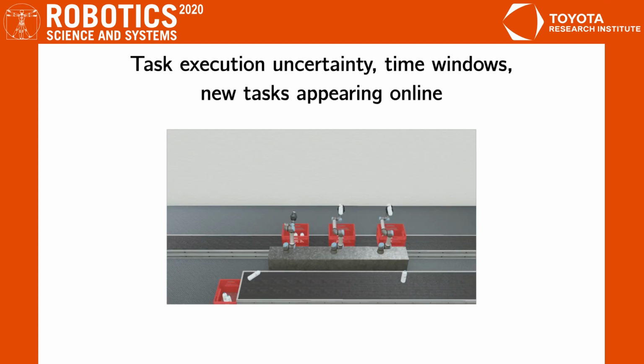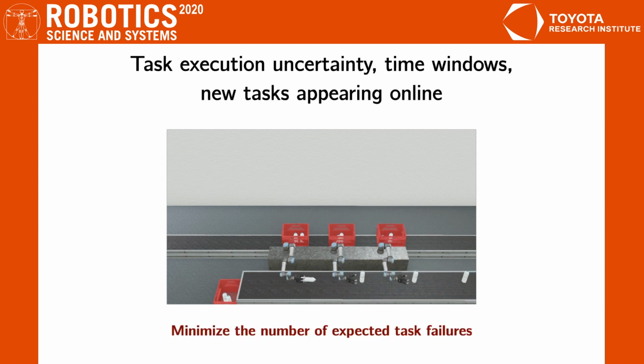The imperfect grasping by the arm induces task execution uncertainty. The workspace limits along with the moving conveyor belt induce time window constraints for completing the task, and new tasks appear online as objects placed on the belt. The robot team's objective here is to minimize the expected number of task failures at the end of the operation horizon, in this case to minimize the number of missed objects that must be sorted by hand afterwards.